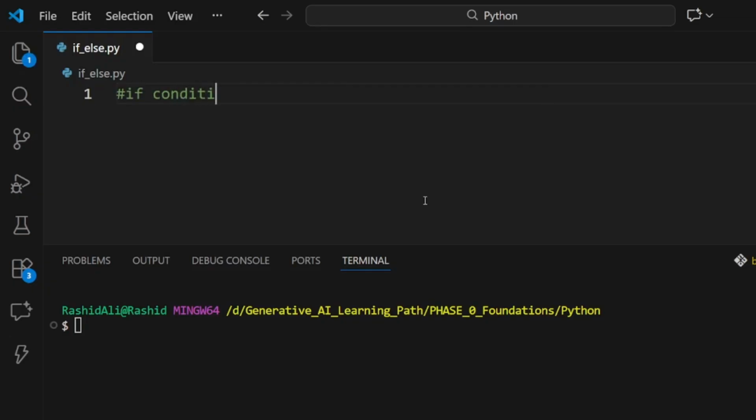First of all, our if keyword comes, and second we have the condition, and after the condition we have a colon, and after the colon we need to skip 4 spaces. This is called indentation, and this is a must, otherwise it will raise an error. This is a must in Python, not in other languages. And now we write the block to run. This is the basic if statement. And let's see an example.